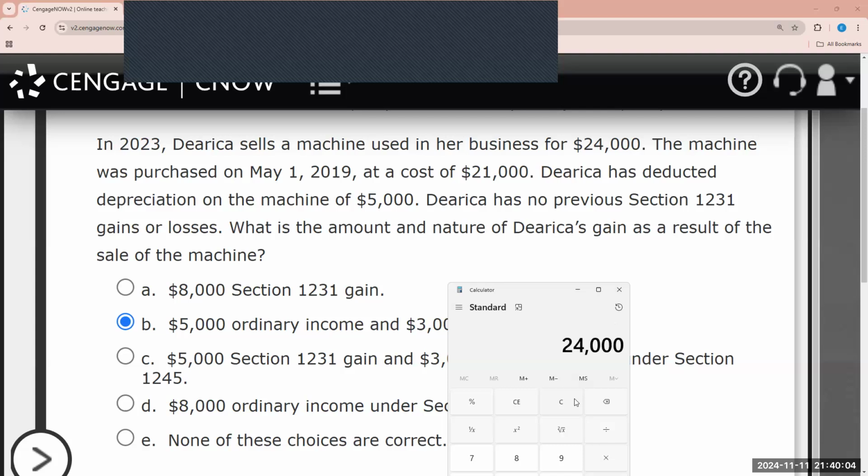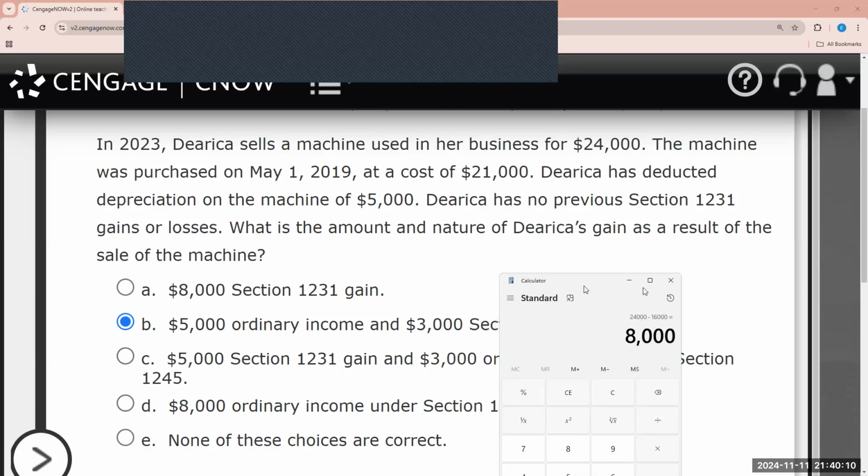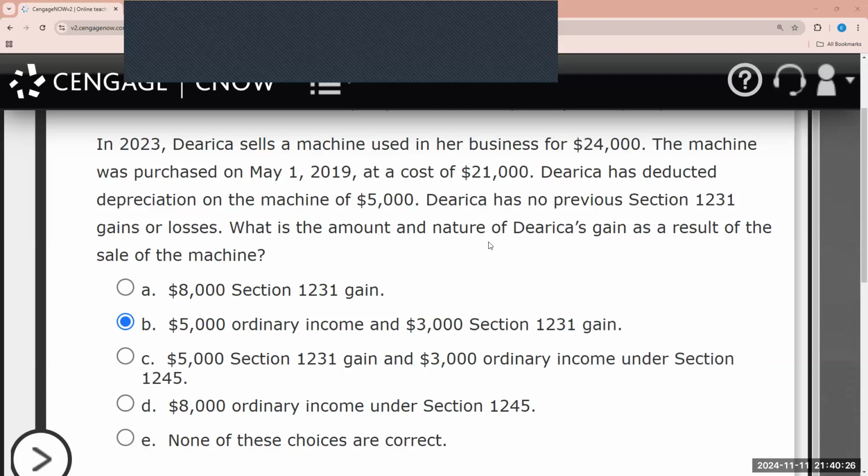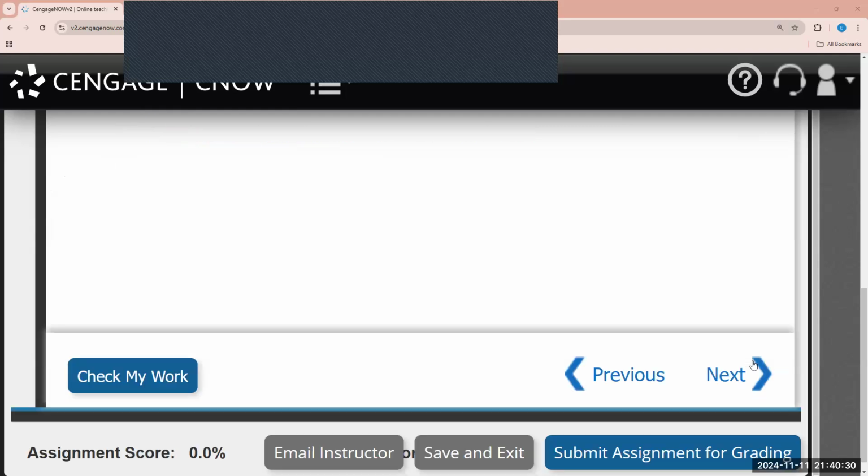Sold for $24,000 with an adjusted basis of $16,000, there was a gain of $8,000. Because of the depreciation recapture rules and the fact that she claimed depreciation of $5,000, $5,000 is going to be treated as ordinary income, and the additional $3,000 is going to be treated as Section 1231 gain. So B is our correct answer.